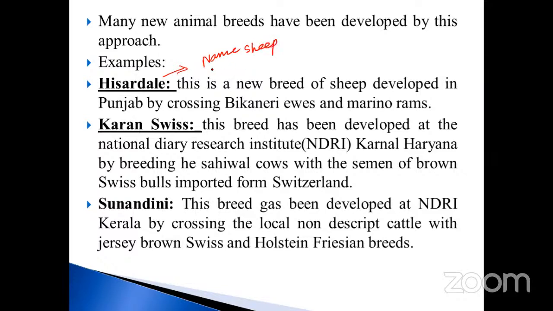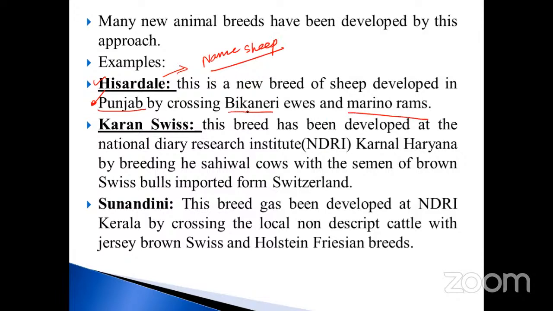But how is this sheep obtained? It is crossed between two species. What are the two species, just imagine. This is a new breed. Hisardale is a new breed of sheep developed in Punjab. This is very, very important. First of all, note down the name of the breed. Second, where it was introduced; location is also very important. Third is how we get the new one, what are the two crosses.